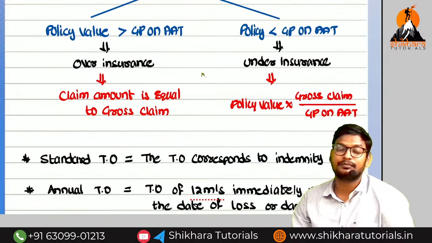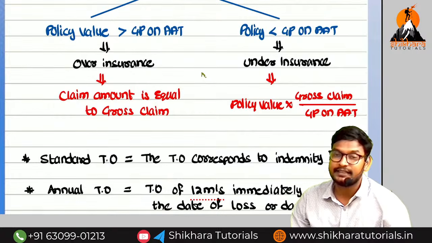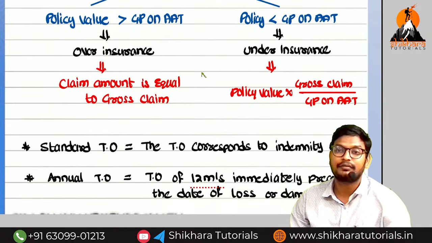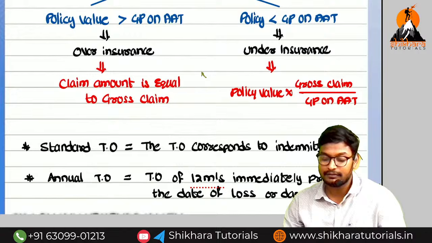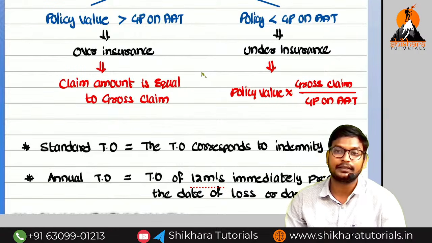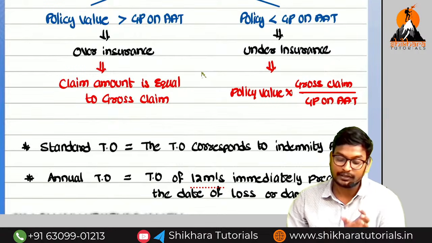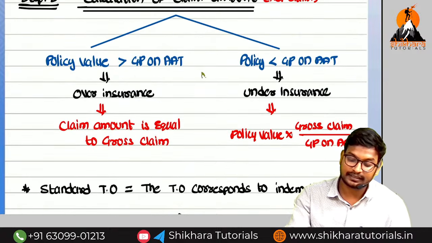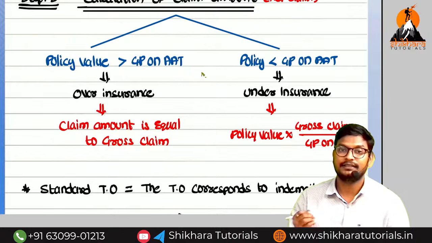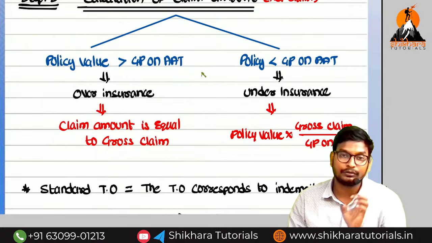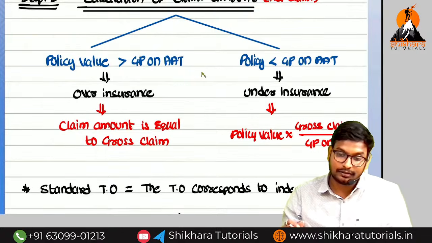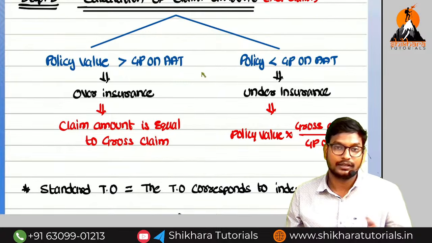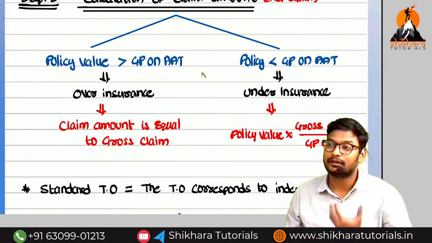And the next one: if the policy value is less than the gross profit on AAT, it is called as under insurance. Then we have to apply the average clause. What is the average clause? Policy value into gross claim divided by gross profit on AAT. Some of the people may call this claim amount as net claim. So this is as per our institute. We have to follow this. If you understand the logic, easily we can remember. Even I will remember like a logic only.